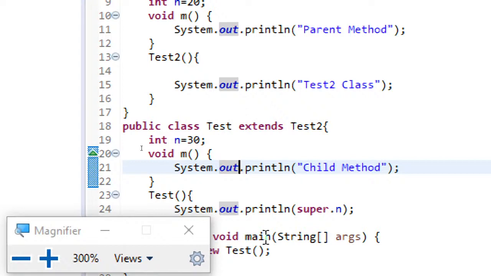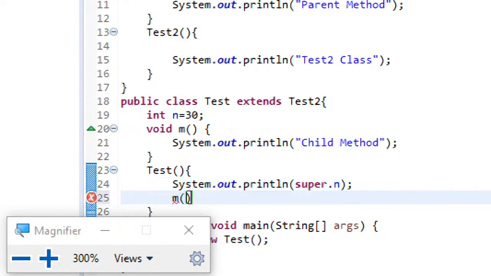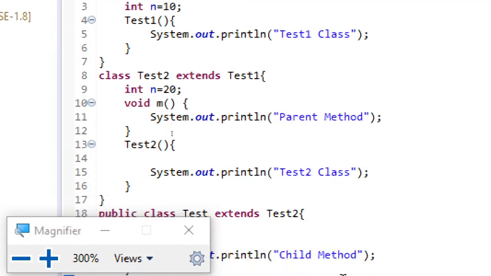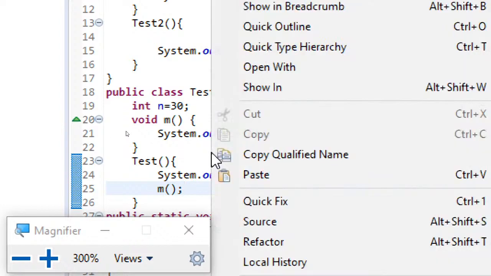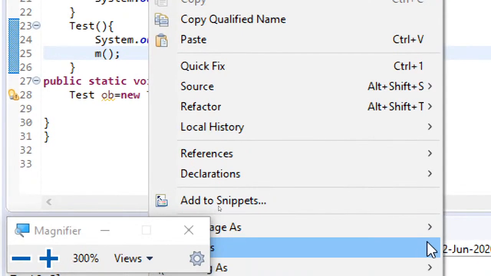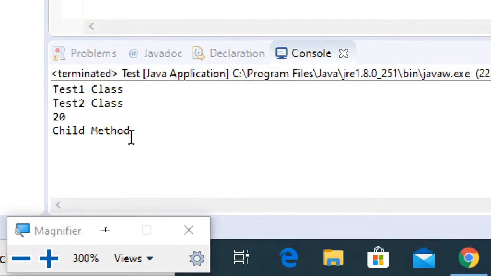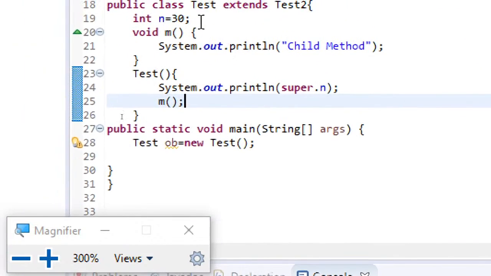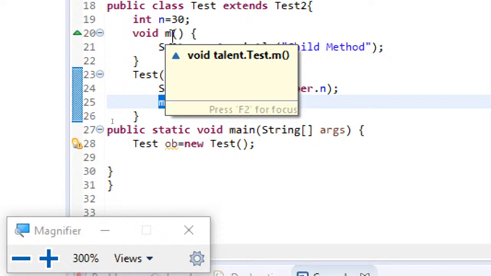Now, if I try to call this method m from the constructor of the child, this is what you would expect. You can see child method being displayed. By default, when the compiler sees this method m, it is already defined in the child, so the child method is invoked.